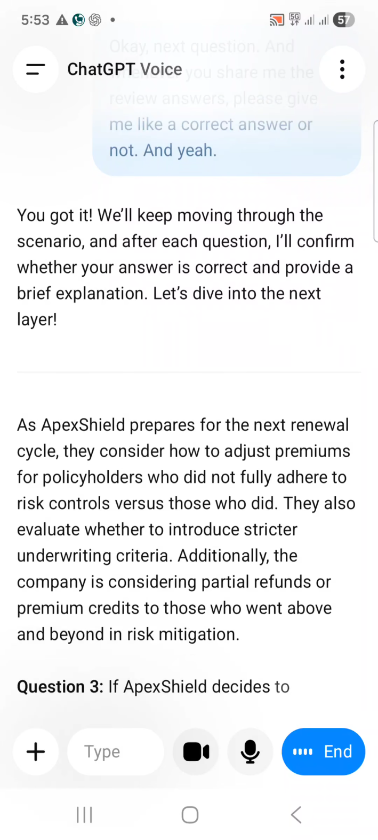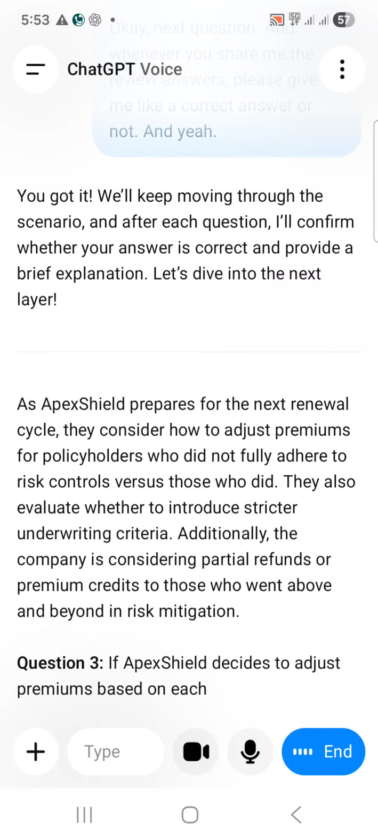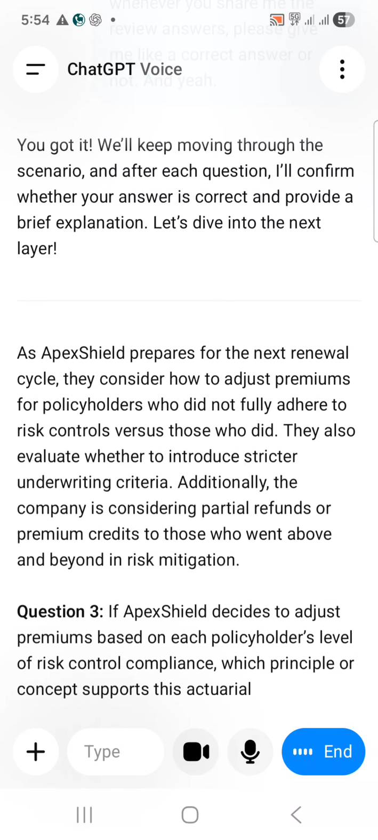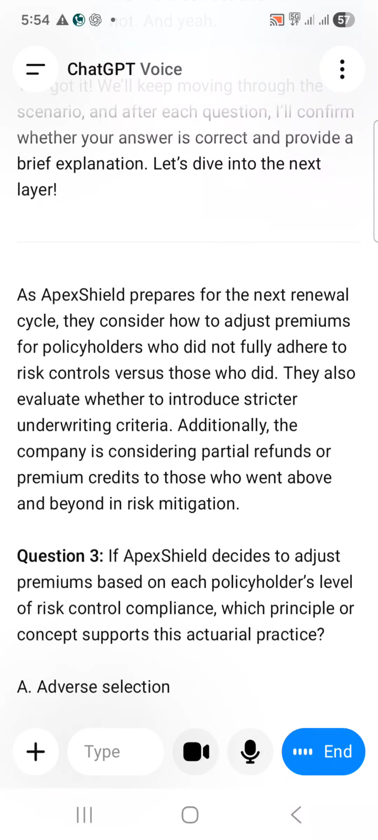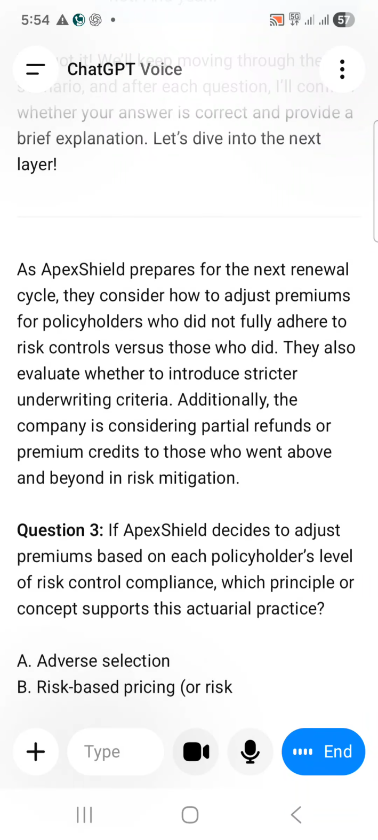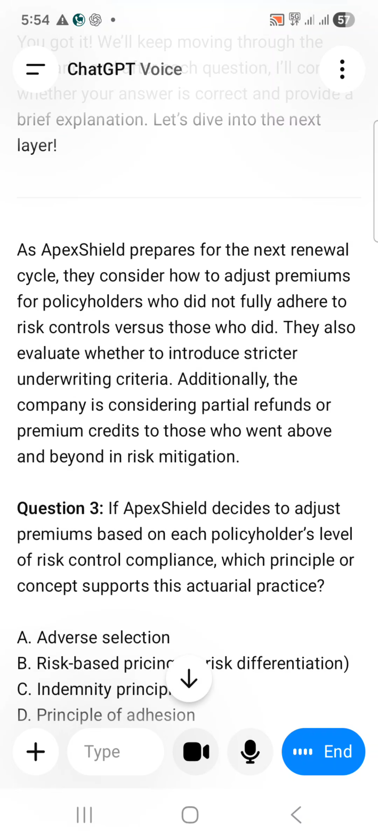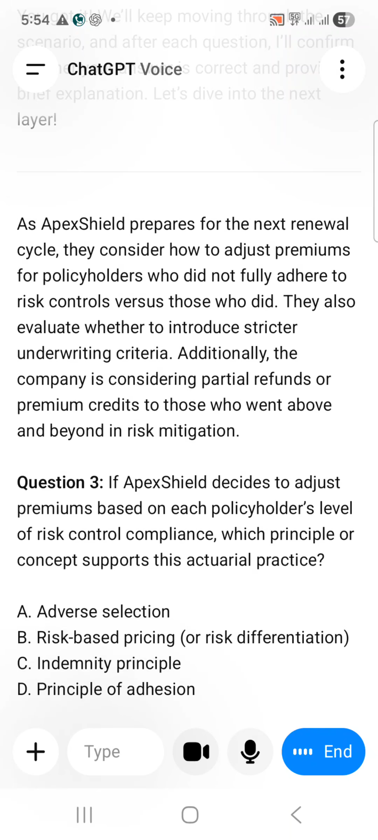Question 3. If Apex Shield decides to adjust premiums based on each policyholder's level of risk control compliance, which principle or concept supports this actuarial practice? A. Adverse selection. B. Risk based pricing or risk differentiation. C. Indemnity principle. D. Principle of adhesion.